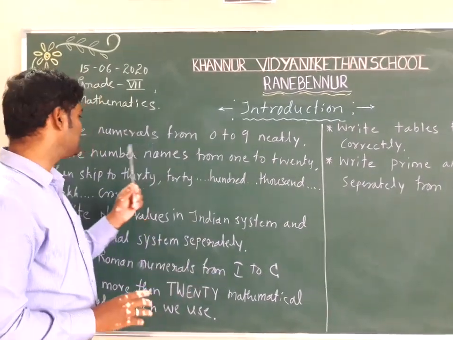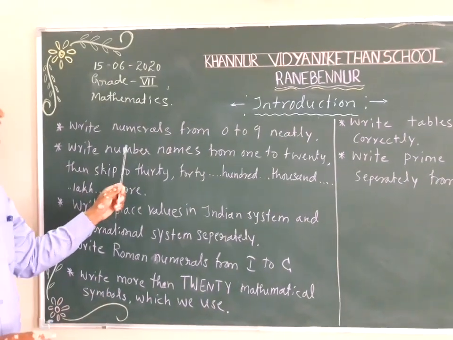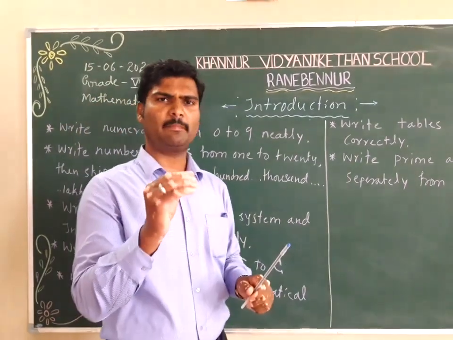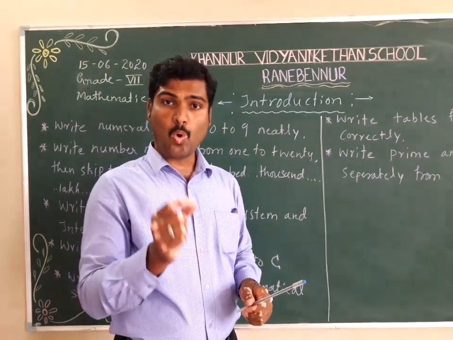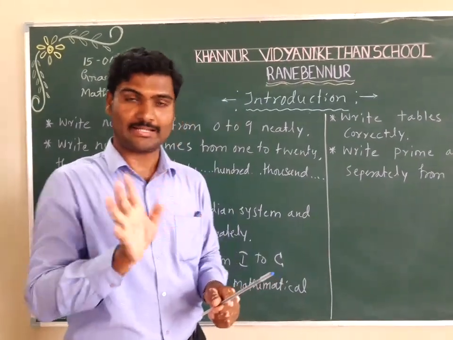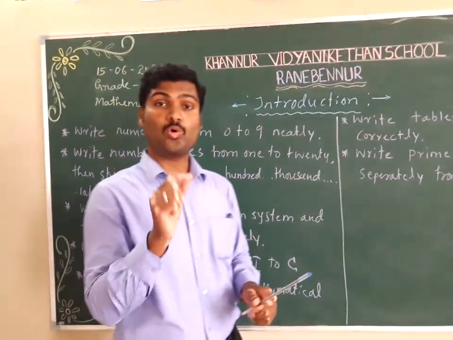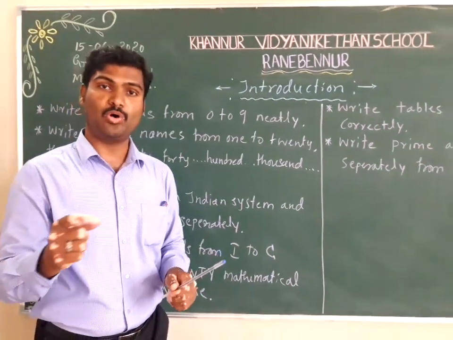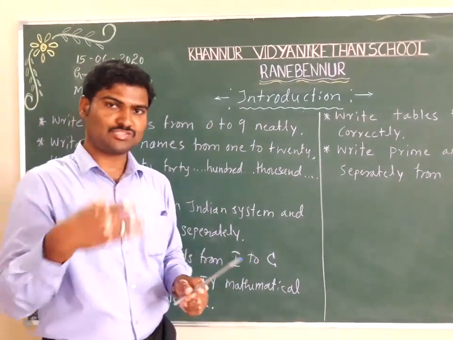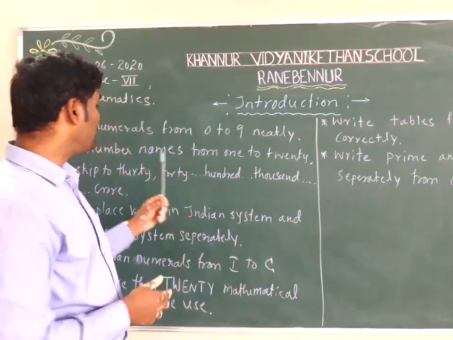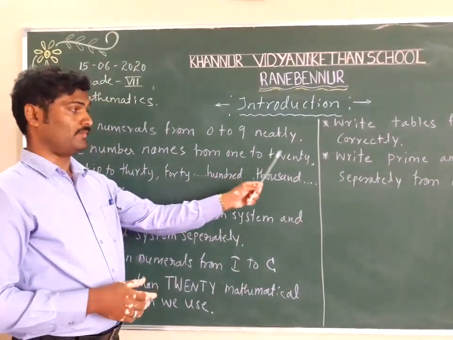Next, write number names from 1 to 20. You know what a number name means. It is not writing 1 like that. A number name means ONE, written separately in alphabets. Then TWO, THREE. Like this, you are supposed to write the number names from 1 to 20.